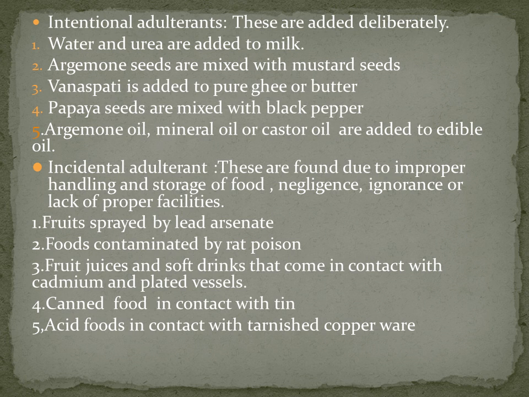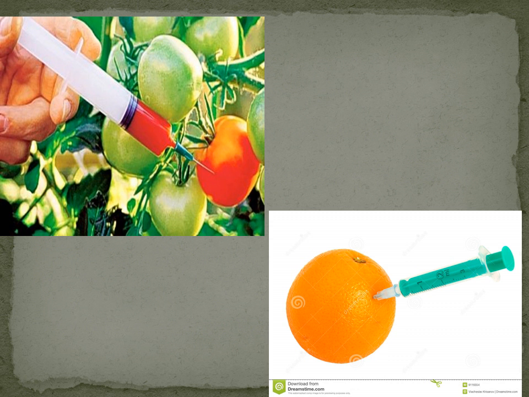Fruit juices and soft drinks that come in contact with cadmium-plated vessels. Canned food in contact with tin. Acid foods when they come in contact with tarnished copperware. These are incidental adulterants.